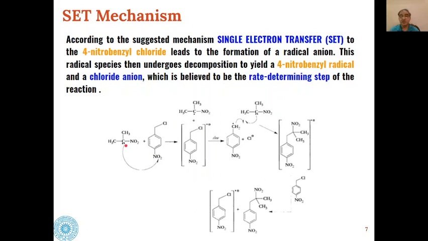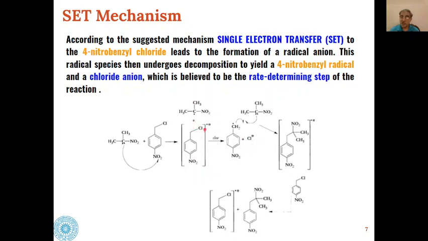The carbon is acting as a nucleophile and it transfers one electron from the nucleophile to the alkyl halide, and the radical anion of the alkyl halide will be formed, and this radical anion slowly gets converted into a 4-nitrobenzyl radical and chloride ion is removed.